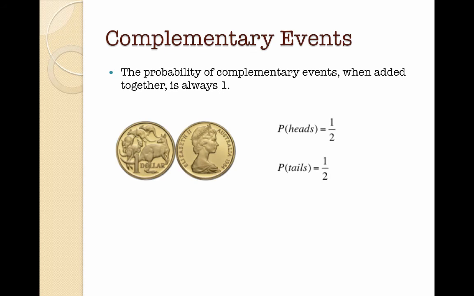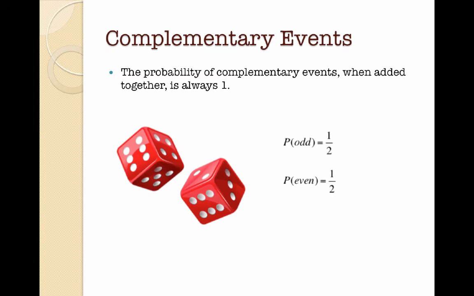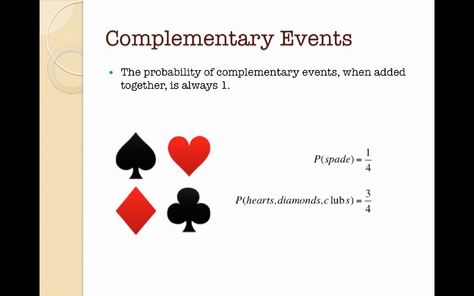So when we looked at the coin, the probability of getting a heads is 1/2 and the probability of getting a tails is 1/2. And when you add those two things together, you get one whole. Same thing with the probability of getting an odd or an even number on a dice. When we looked at the spades versus the hearts, diamonds, clubs example, 1/4 is the probability for getting a spade and 3/4 is the probability of getting a hearts, diamonds, or clubs. When I add those two together, I get one whole.